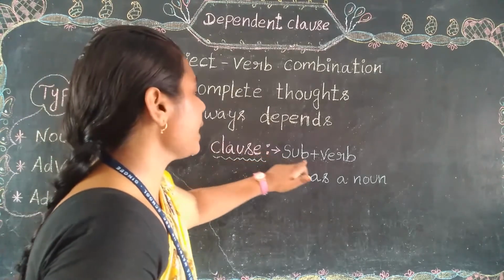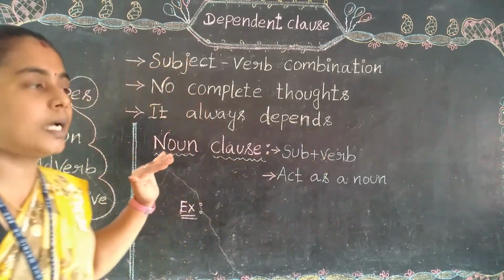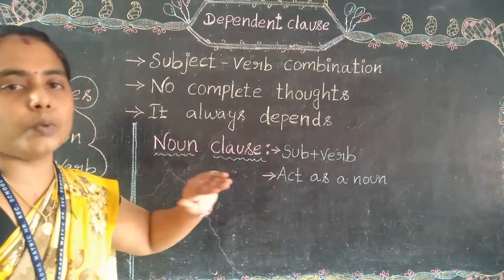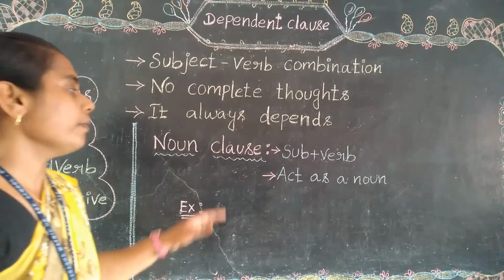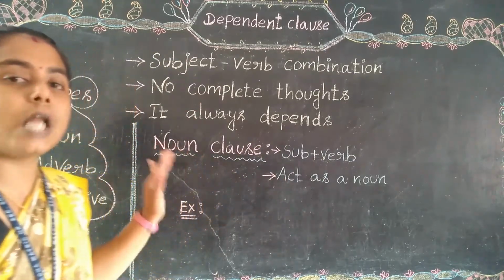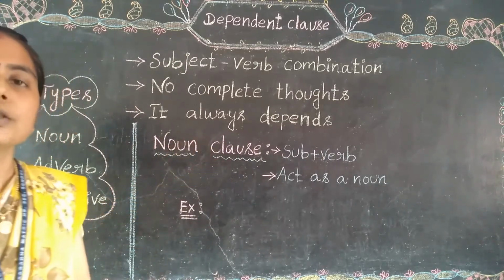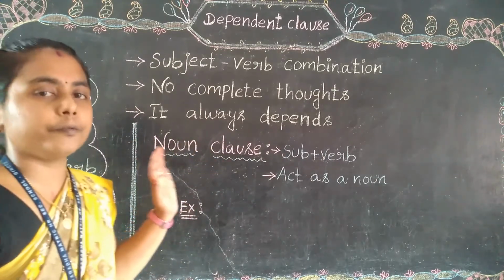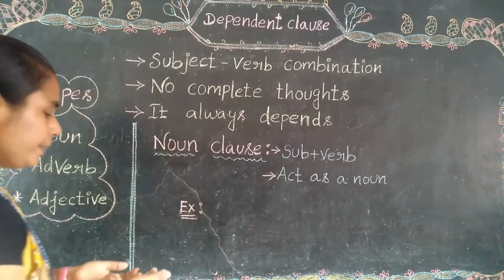A subject plus verb combination is present here, and it acts as a noun in a sentence. It always performs as a noun, because it is a noun clause. Without the noun, it won't perform. Let's see one example.